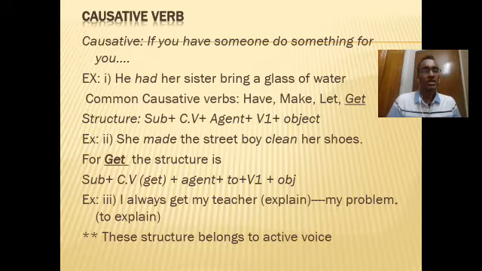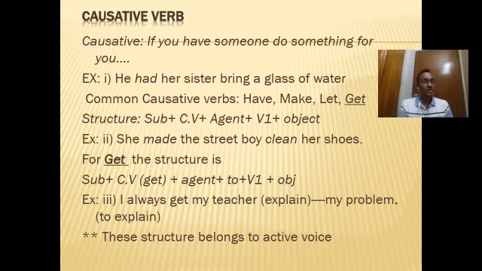Here the doer is her sister. Then we use the present form of the verb, that is bring, and then the object, a glass of water. So in the sentence, when we use a causative verb, there may be the presence of a doer or agent. When we find the doer immediately after the causative verb, in that case we will use the present form of the verb.